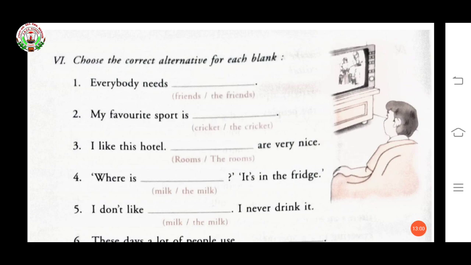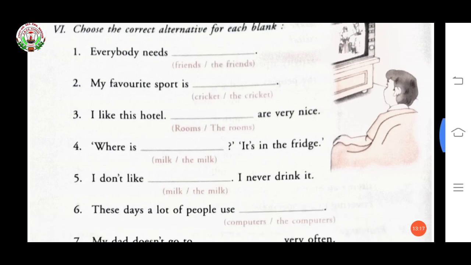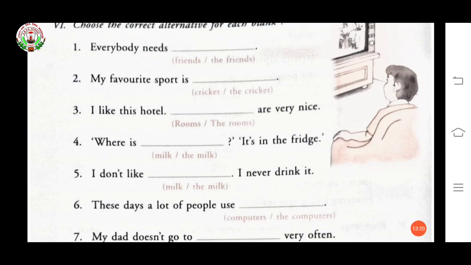Very easy. Now everybody needs friends or the friends. Your answer is friends. My favorite sport is cricket, the cricket. Cricket. I like the hotel. Dash are very nice. Rooms, the rooms. Your answer is the rooms. Now fourth, where is dash? Where is the milk? It's in the fridge.